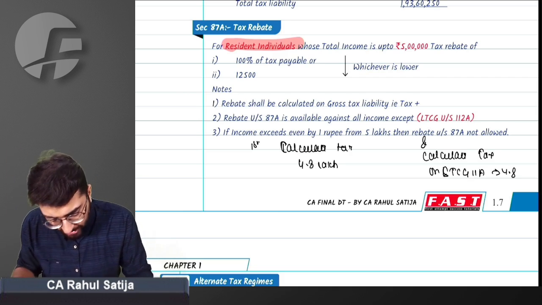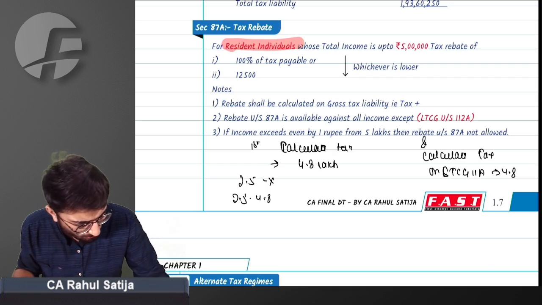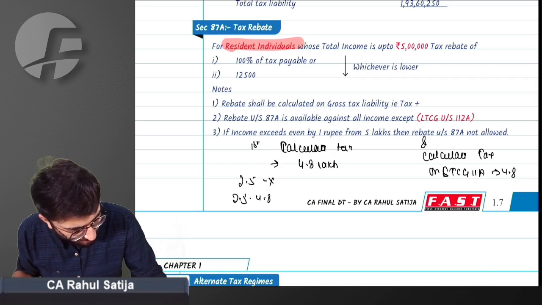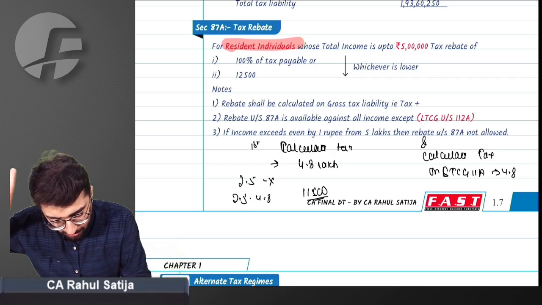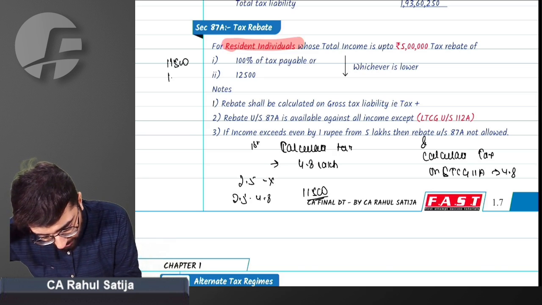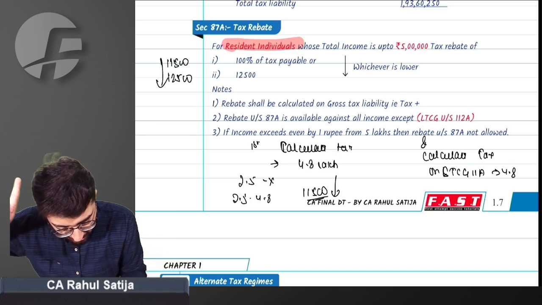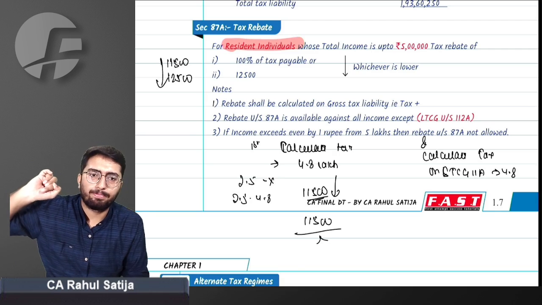Sir, calculate with me. 2.5 lakh, no tax. 2.5 lakh to 4.8 lakh, how much income is it? Into 5%, 11,500. The rebate is 100% of the tax payable, which is 11,500, or 12,500, whichever is lower. That means 11,500 will be the rebate. No tax is required to be paid in this case.